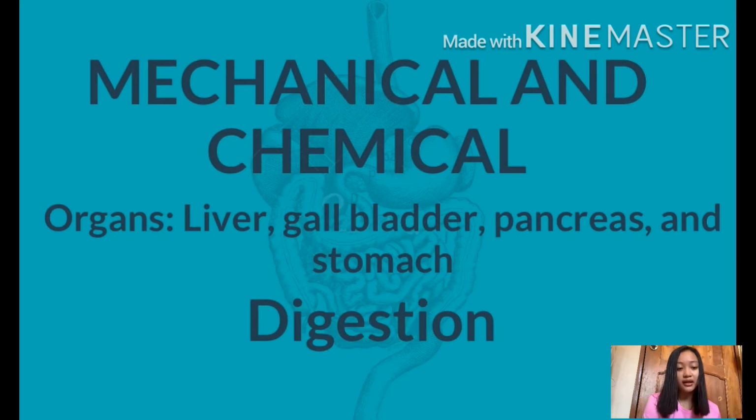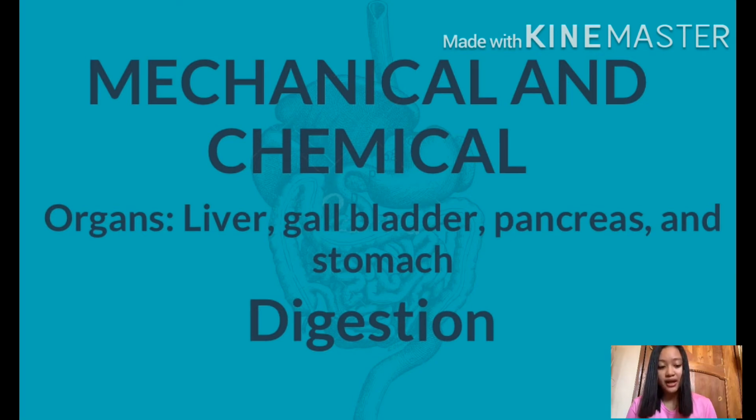Next is the mechanical and chemical also. So the organs involved are the liver, gallbladder, pancreas, and the stomach. So it is the digestion type of digestive step. The stomach mechanically breaks down the food by churning. Glands in the stomach secrete gastric juices to help break down the food into smaller particles. The glands also secrete the enzyme pepsin, which begins the process of breaking down proteins in food.